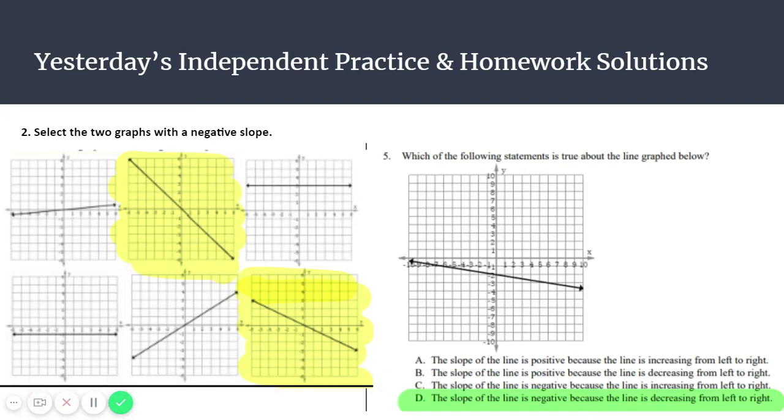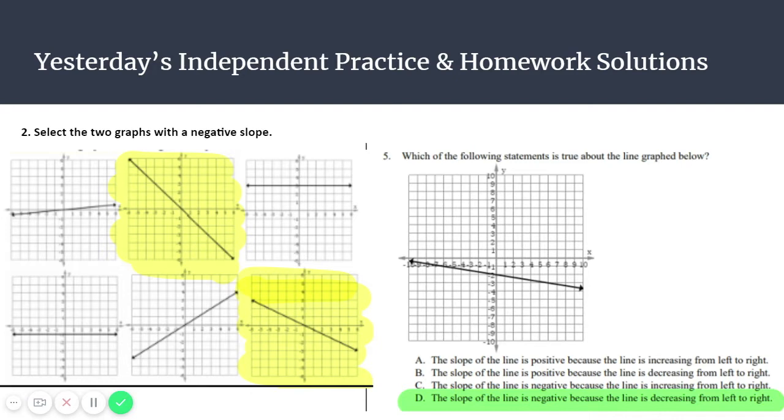The first one says select the 2 graphs that have a negative slope. If you notice, question number 1 is actually positive because it is going up as your x values increase, so does your y. When you look at number 2, that is a downward trend. So as your x coordinates are increasing, your y coordinates are decreasing. So that is a negative slope.